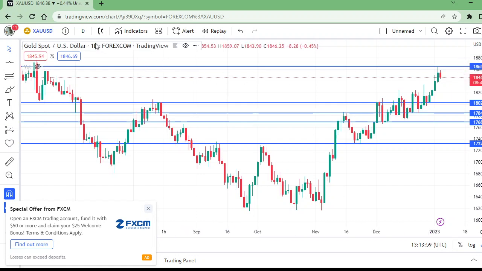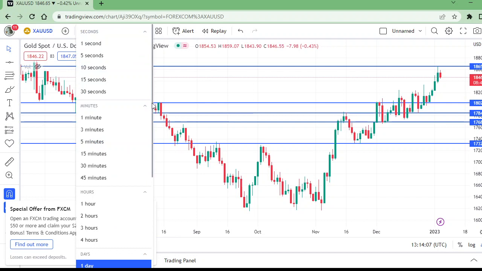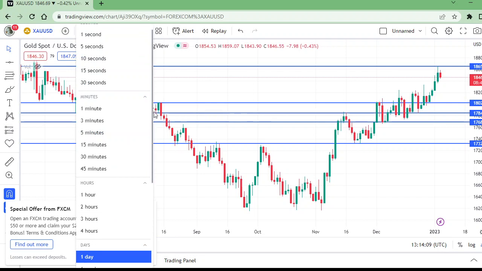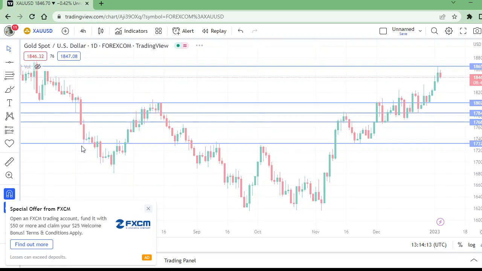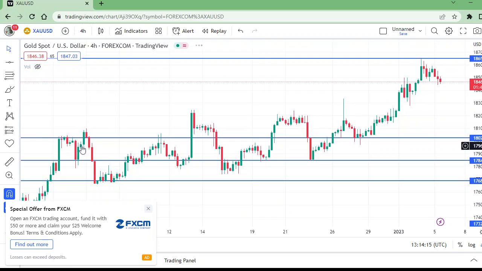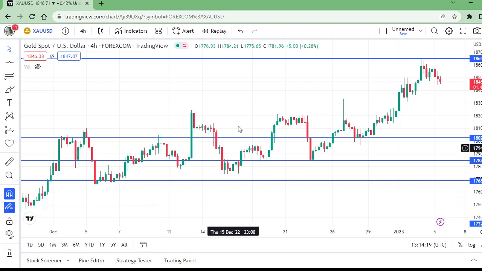For entry, though this was better on the 4-hour time frame, let me show you that. And today I was traveling and just reached home and am making this analysis. Otherwise I would have analyzed this before.